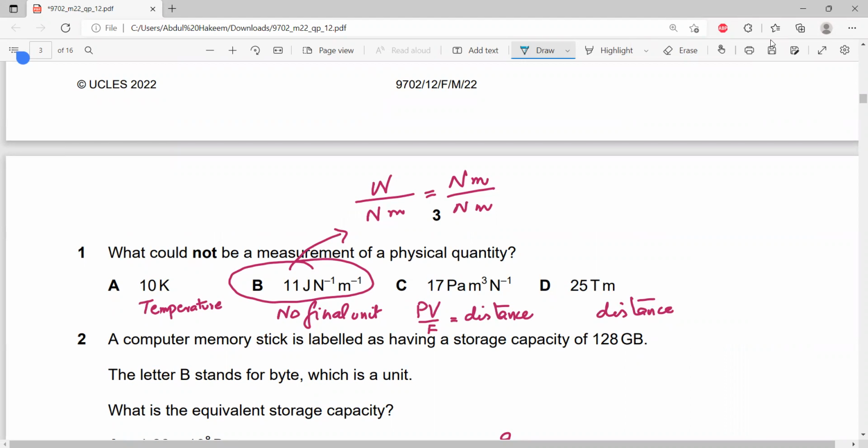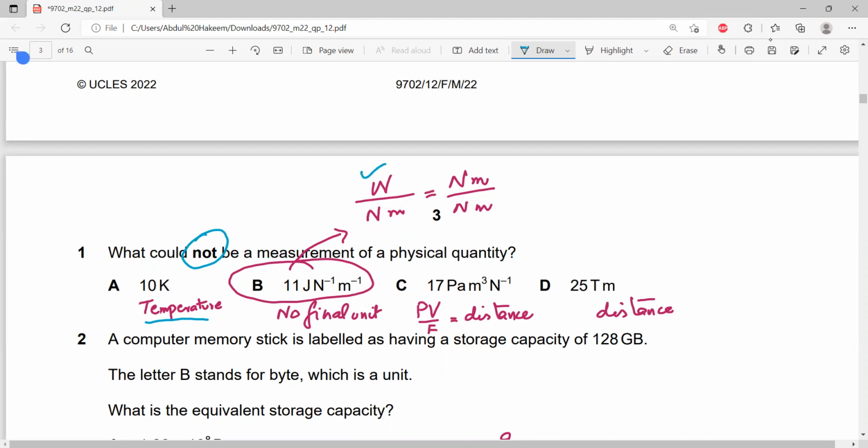So do remember, a physical quantity is a quantity which can be measured physically and it has a unit, but we have to select the answer which is not a physical quantity, meaning it has no unit. So option A, 10 Kelvin. Yes, it's a unit for temperature. Now come to B, 11 joule per Newton per meter, and joule is for work.